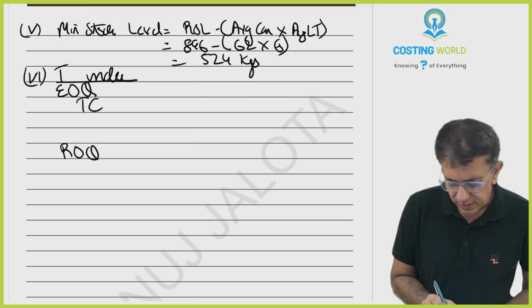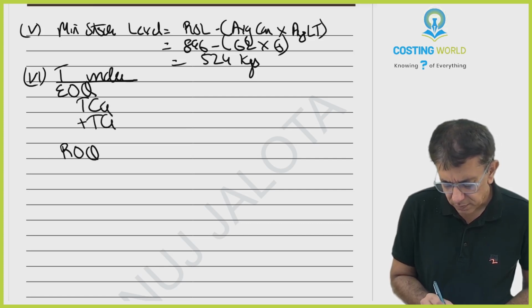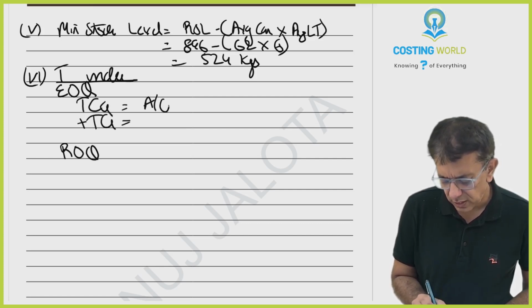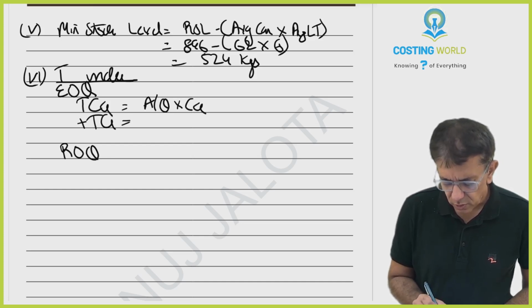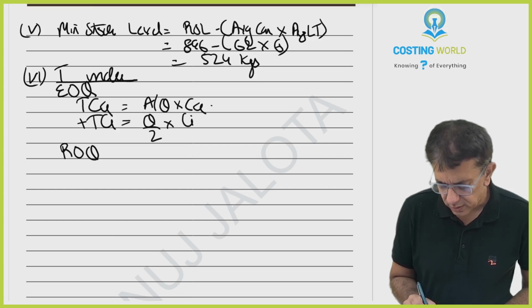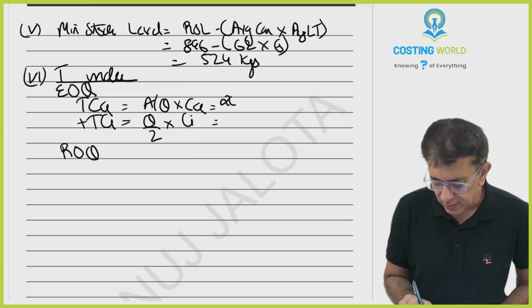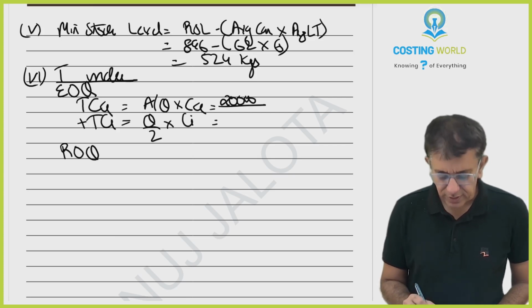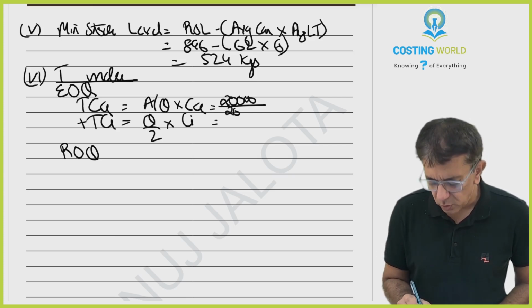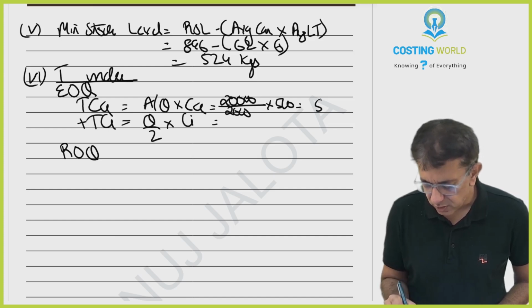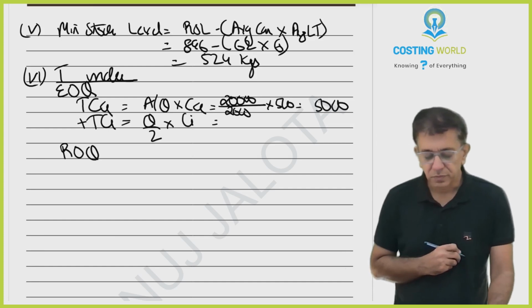So it will be TCA plus TCI. What is TCA? A by Q into CA. What is TCI? Q by 2 into CI. Correct? So A is 20,000 divided by EOQ. We are going to be ordering 2,000 units at one time into CA. That is nothing but 500. So therefore, this should be 5,000, I guess.